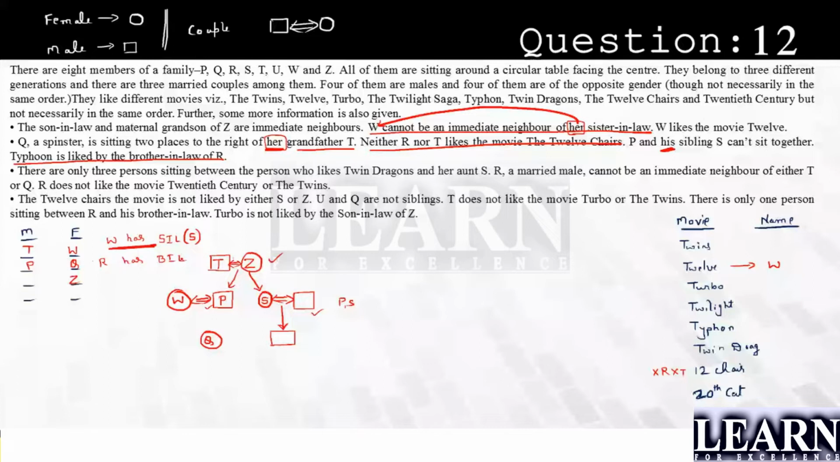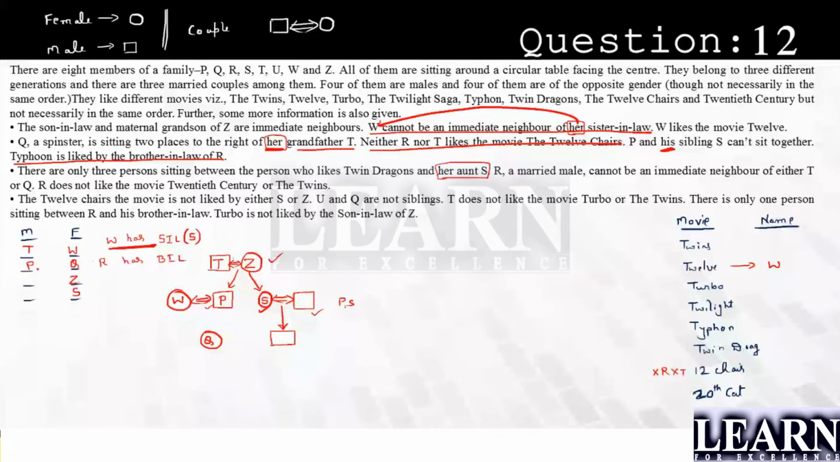Okay, the next possibility. There are only three persons sitting between the person who likes Twin Dragon and her aunt S. Twin Dragon and her aunt S. Now S is a lady, which is again confirmed, right? Her aunt S. So S is here, W is done, P is done.